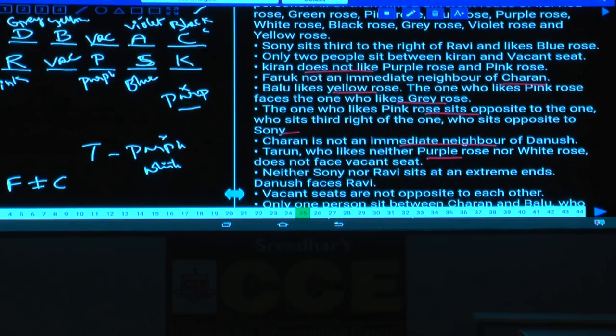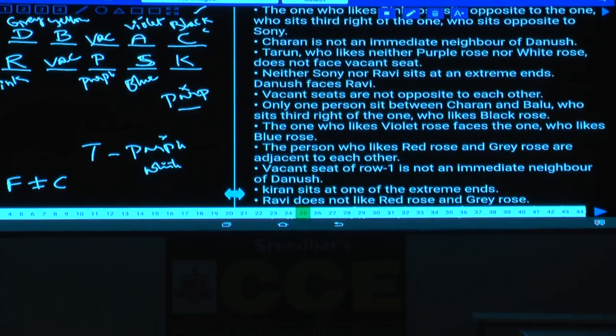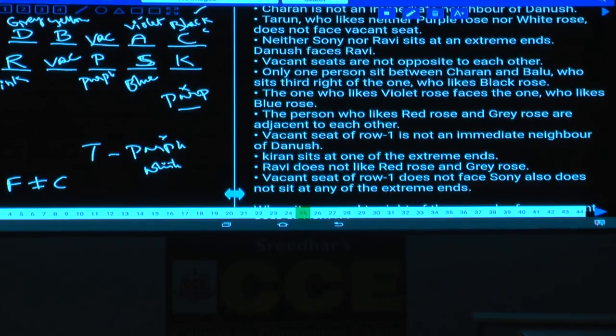And next, Tarun, who likes neither purple nor white, does not face a vacant seat. Now the persons were done. Neither Soni nor Ravi sits at an extreme. Dhanush faces Ravi. And vacant seats are not opposite to each other. One person between C and B. B sits to the right of the one who likes black color. The one who likes violet faces the one who likes blue. Violet and blue are opposite.